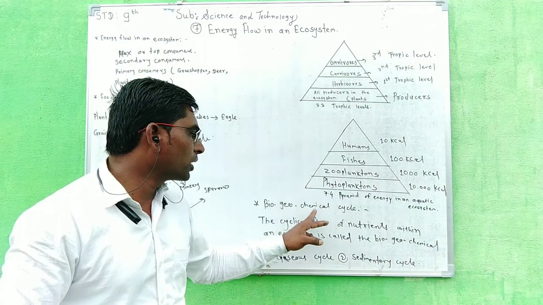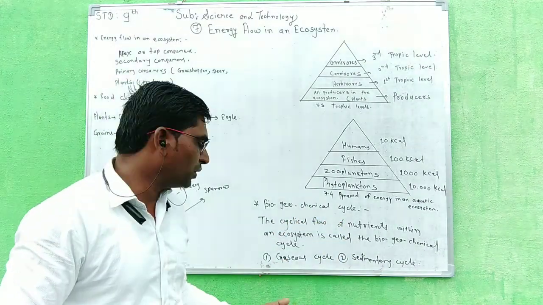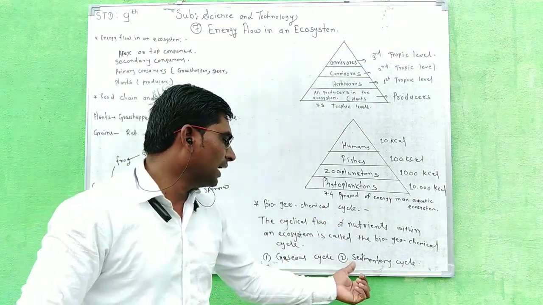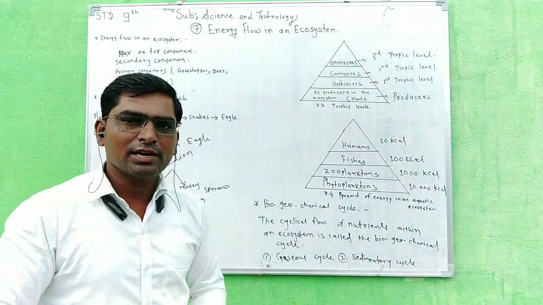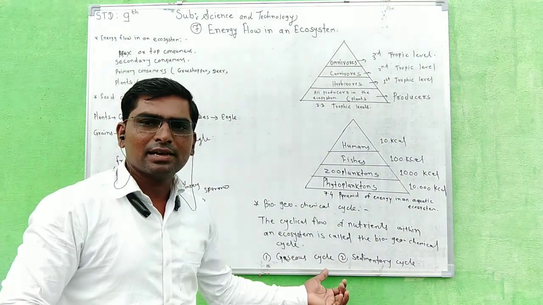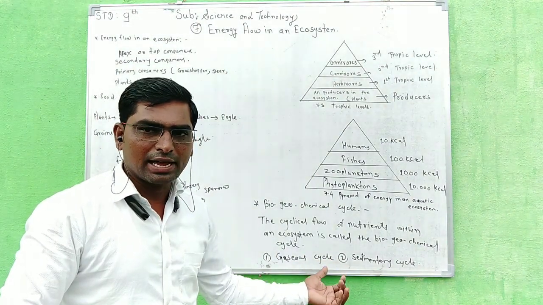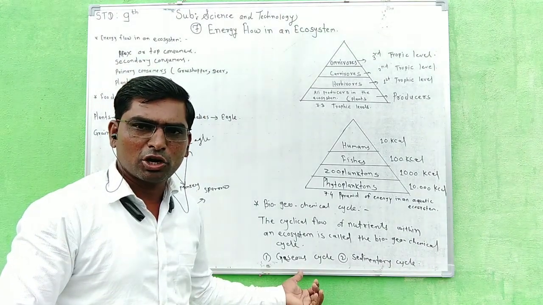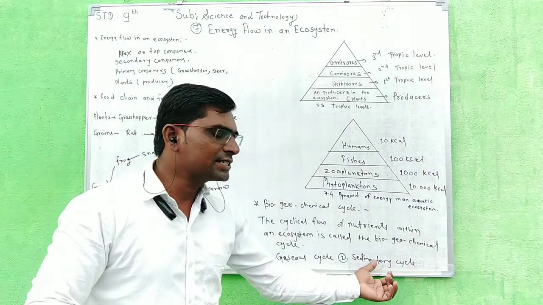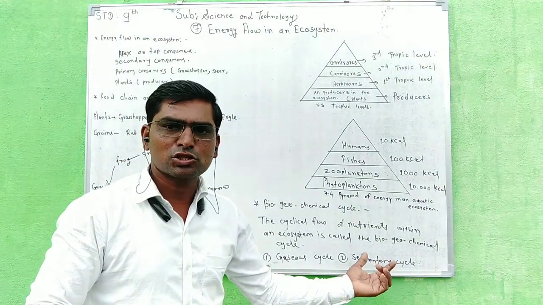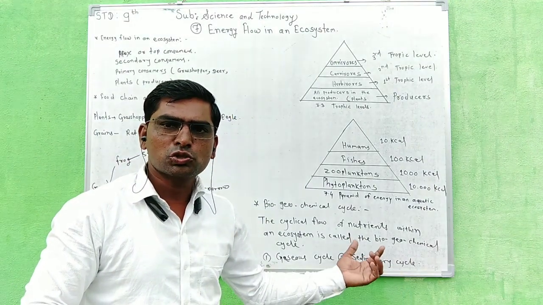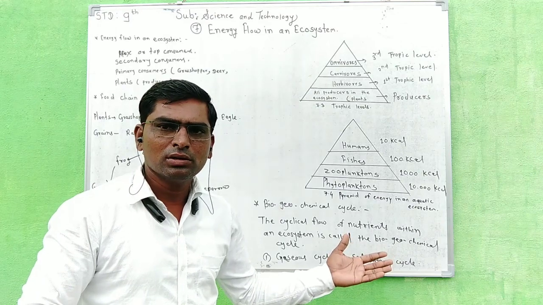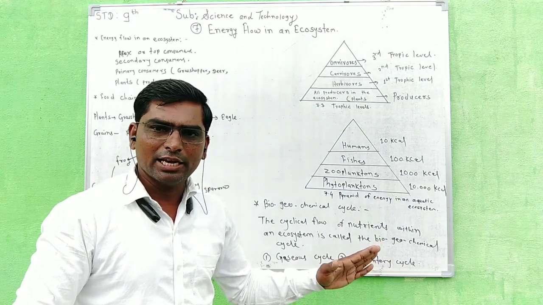So biogeochemical cycles are of two types. First is the gaseous cycle and second is the sedimentary cycle. The gaseous cycle is a speedy cycle. Here in the gaseous cycle there is carbon dioxide and oxygen. Then the sedimentary cycle is a slow process. In soil we find phosphorus and calcium.